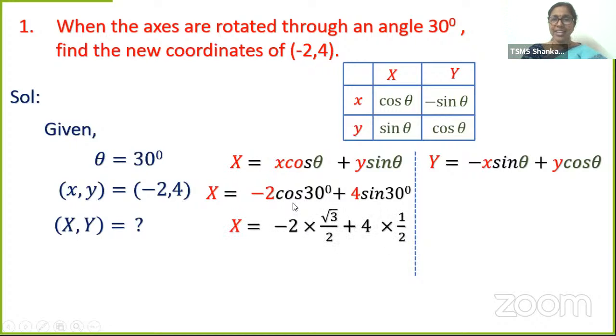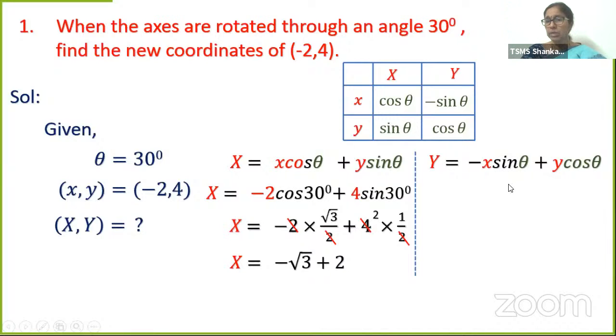Right, students? Cos 30 is root 3 by 2. Sin 30 is 1 by 2. Please recollect what you have learnt in trigonometry of class 10. You all know these values, right? So after simplification, I can cancel out the 2s. Two ones are 2, two twos. So what do I get? Minus root 3 plus 2. That's the value of capital X.